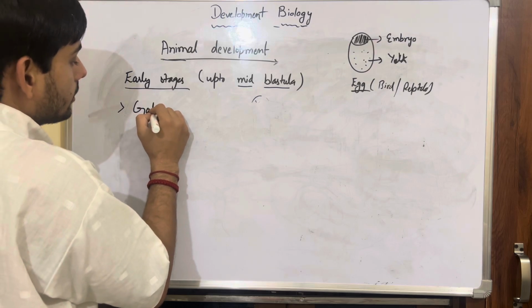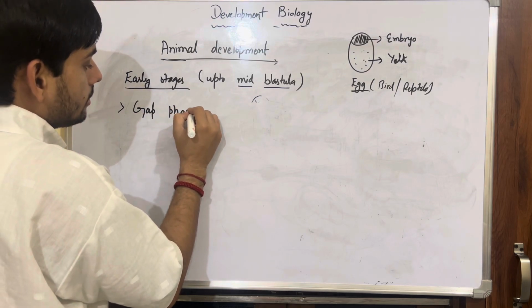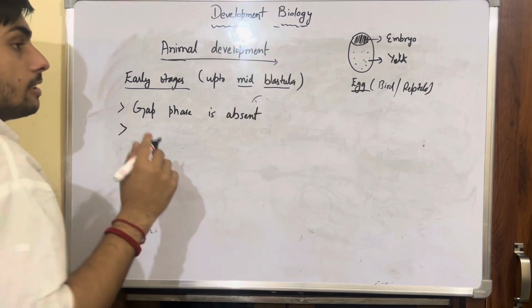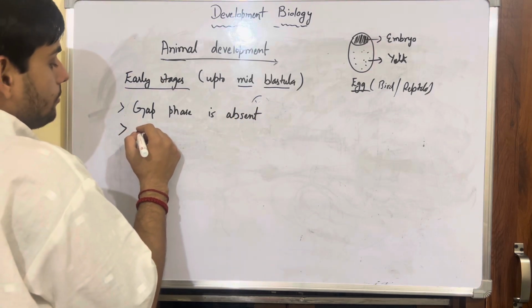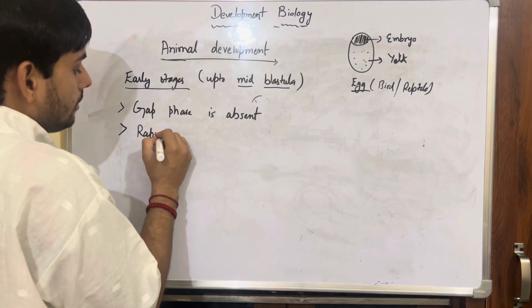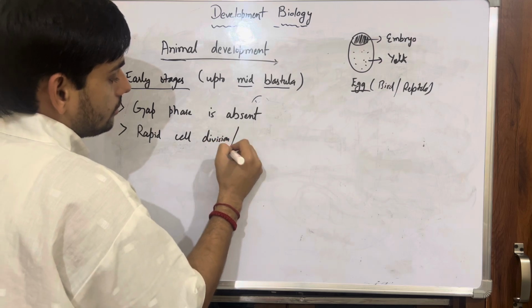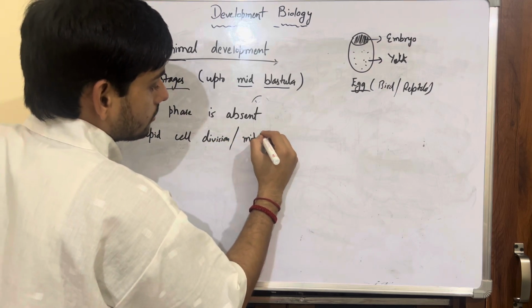Now if we talk about the characteristics which you can find in the early stages, first is gap phase absent. Then the second thing you will find is rapid cell division, or you can also say mitotic division.